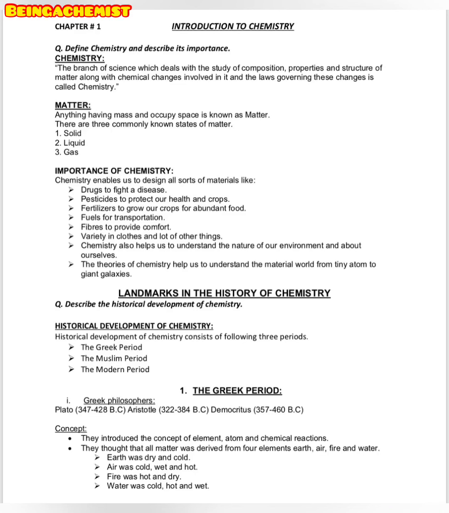By the help of chemistry, we are able to understand all these things, and also the theories of chemistry, which you will study in your further chapters. These actually help us to understand this material world, from tiny atoms to giant galaxies.